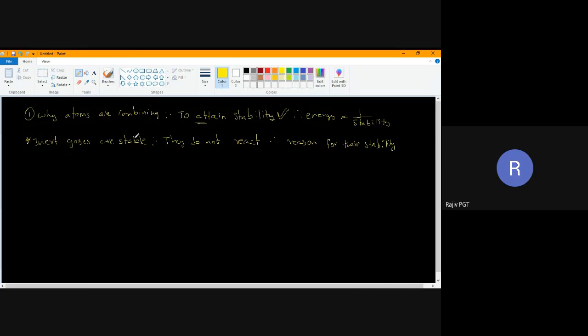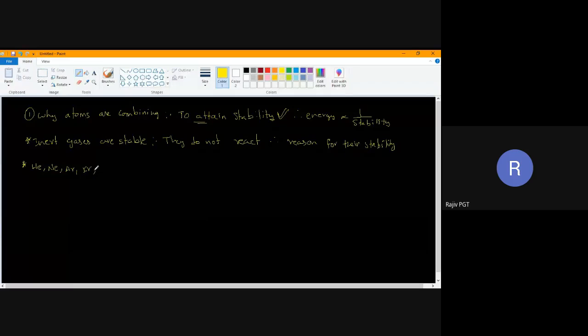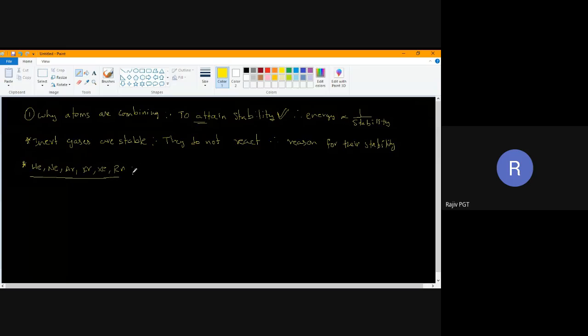Okay. Now we'll see about inert gases. Helium, neon, argon, krypton, xenon, radon. These are inert gases. These inert gases will not react with other elements, nor with the same elements. These are monoatomic gases. Monoatomic. Only one atom will be there.